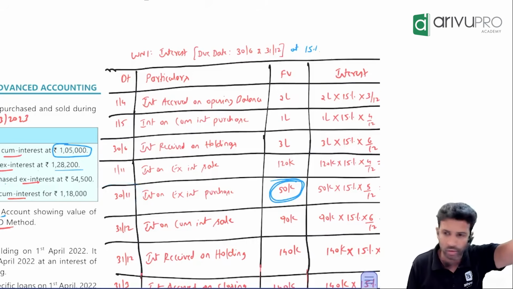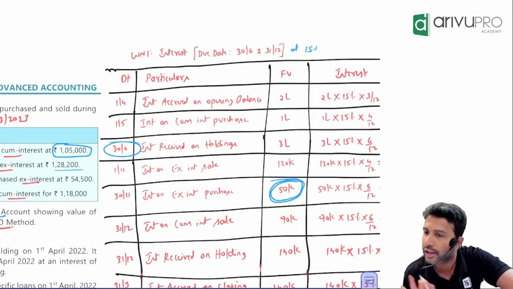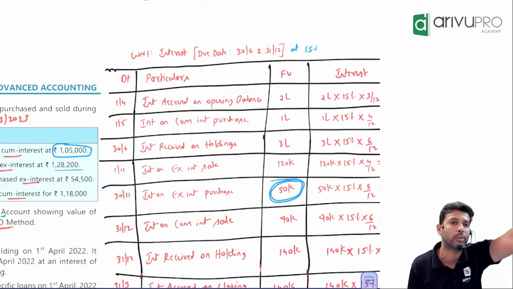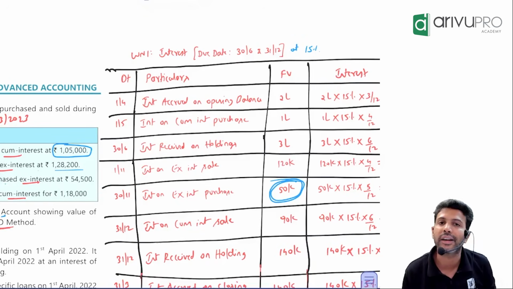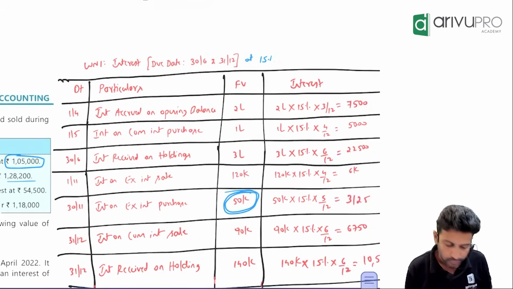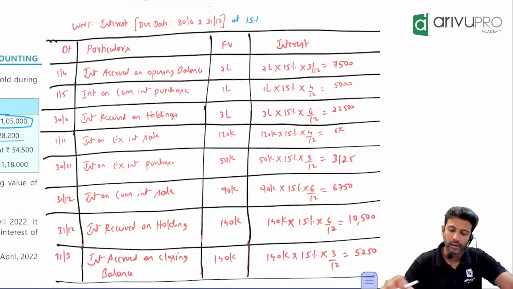They sold it off. That means lastly they have received the interest only till 30th June. How many months' interest have they lost? July, August, September, October. They've sold it on 30th November. So 5 months' interest they have lost. Will they let go or recover from us? Interest calculation is on what? Face value. Face value is 50,000. On 50,000 you calculate 5 months' interest, you will get 3,125.